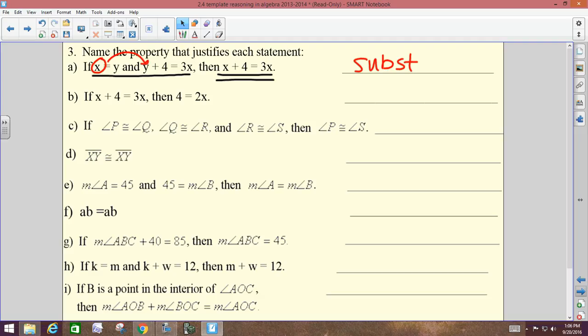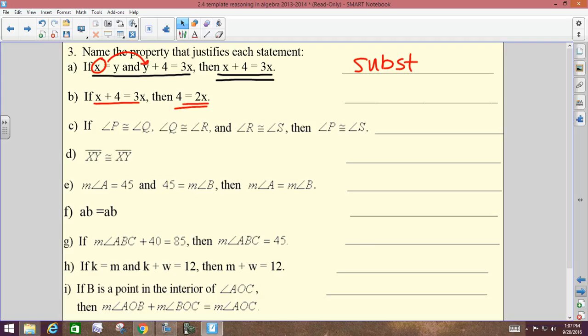Not transitive. I know I told you that transitive property has the word "and" in it. That doesn't mean every time you see the word "and" it's transitive. It just means if you're going to say transitive, you better have the word "and" in that conditional statement. Not transitive there. B, if x plus 4 equals 3x, then 4 equals 2x. How do they go from the hypothesis to the conclusion? How did they make that 3x into a 2x? That's what's different. How did they do that?